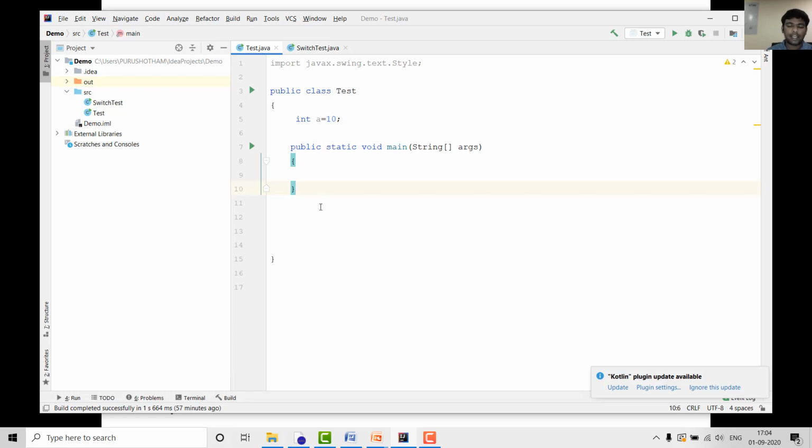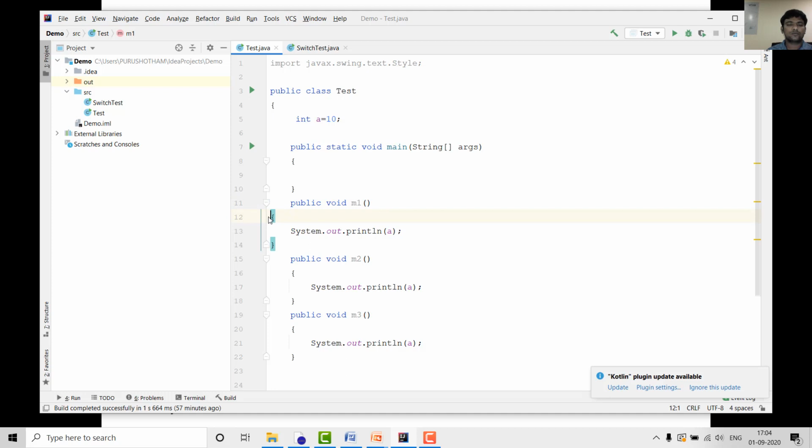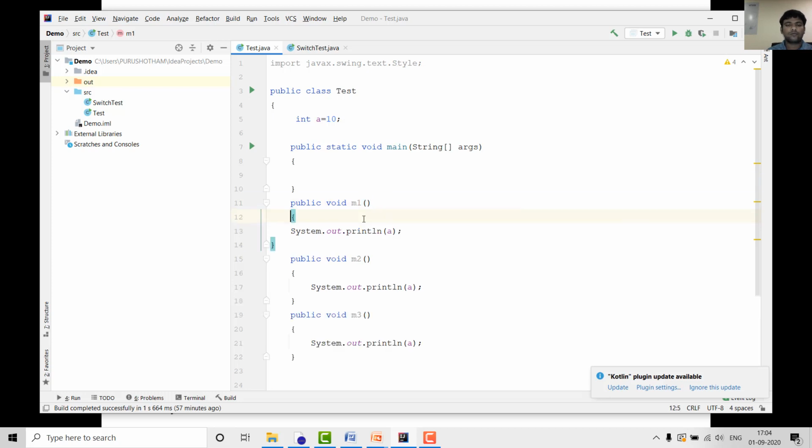Suppose I have some methods; in all methods we can access this variable a. Now, to access it, you must create an object, because all instance variables are created at the time of object creation.